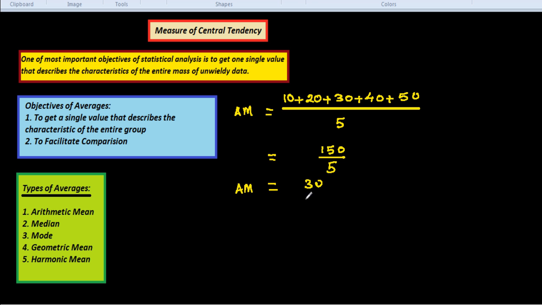It shows the central tendency of the data. The data is spread on both sides of 30 in the same manner. So this is the arithmetic mean.